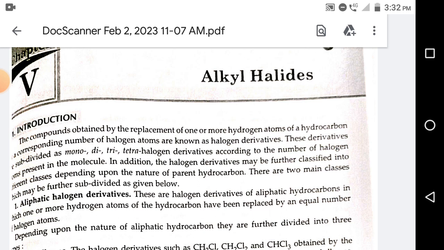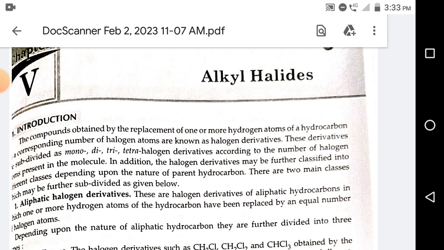These derivatives are subdivided as mono, di, tri, tetra halogen derivatives according to the number of halogen atoms present in the molecule. In addition, the halogen derivatives may be further classified into different classes depending upon the nature of the parent hydrocarbon. There are two main classes which may be further subdivided as given below.